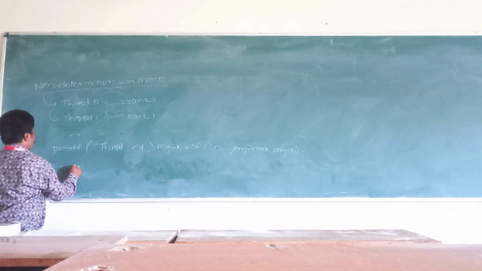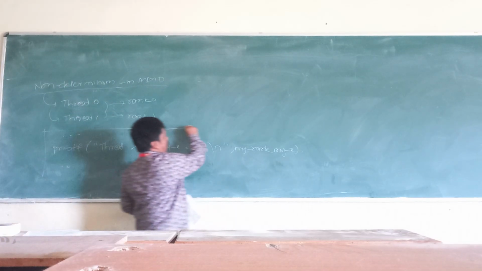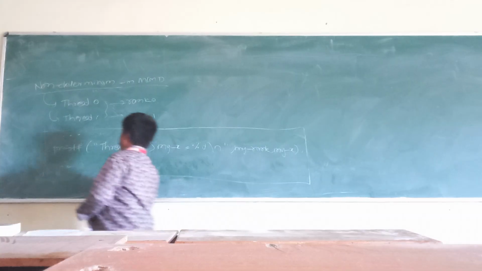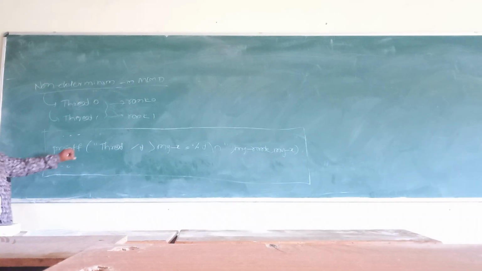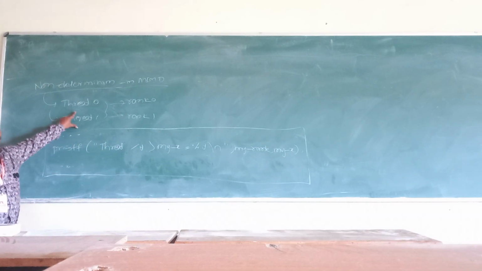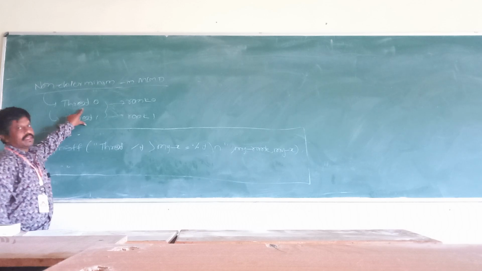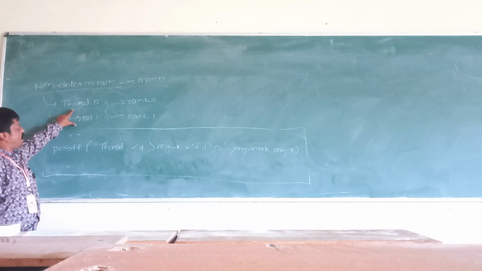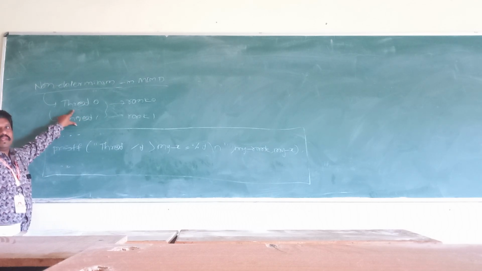Okay, this is the pseudo code. Some code is there, and this part of the code is to be executed. Here, how many threads are there? Two threads are there. Thread 0 will take some period of time, and thread 1 will also take a different period of time to execute.